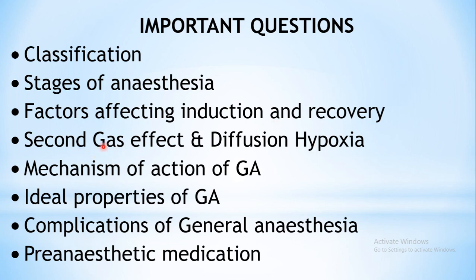Then this is also important: second gas effect and diffusion hypoxia. These two concepts shown by nitrous oxide are also very important from the exam point of view. Then the mechanism of action of general anesthesia, the ideal properties which are expected by the patient, surgeon or anesthetist, then the complications which we have seen in today's lecture, and the pre-anesthetic medication is also very important from the exam point of view. It has appeared